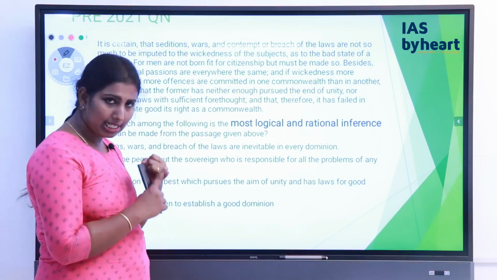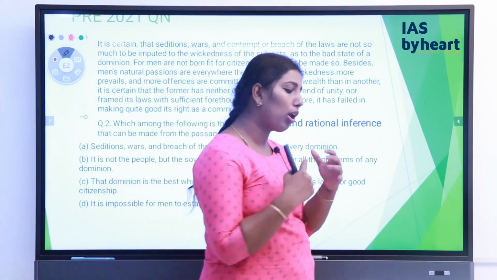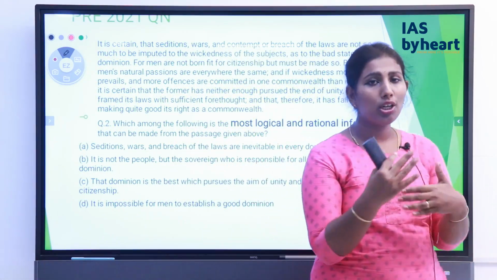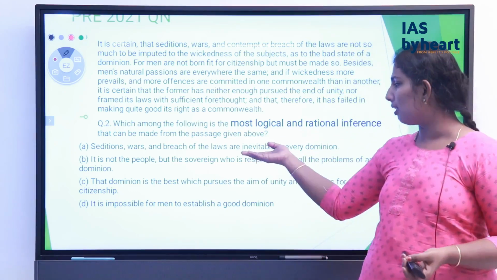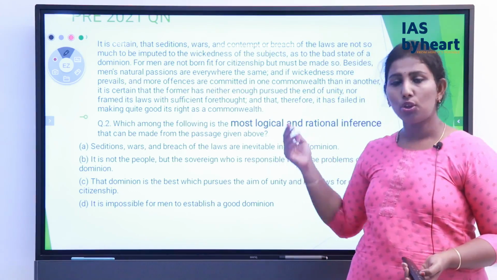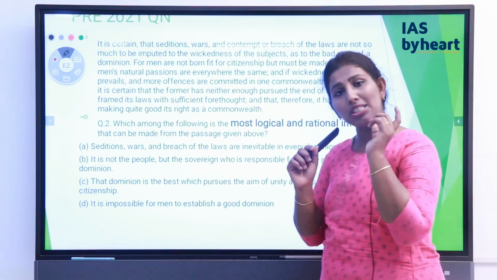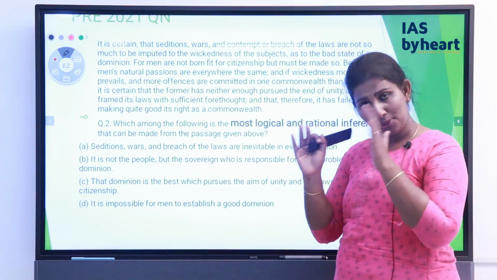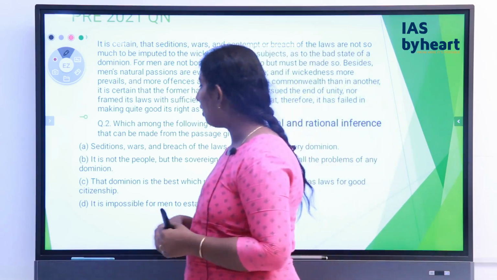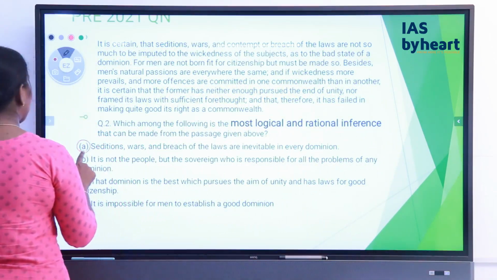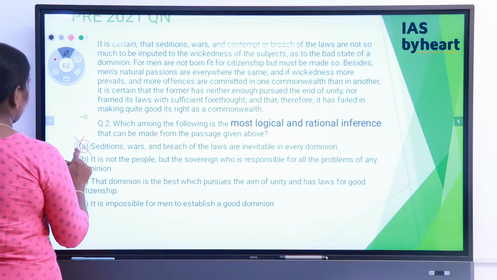This is something which is unstated in the passage. It is talking about how it is caused, but it is not talking about the inevitability of seditions, wars and breach of law. So this is something unstated, and it also strengthens the conclusion, which makes option A an assumption. So this is not correct.